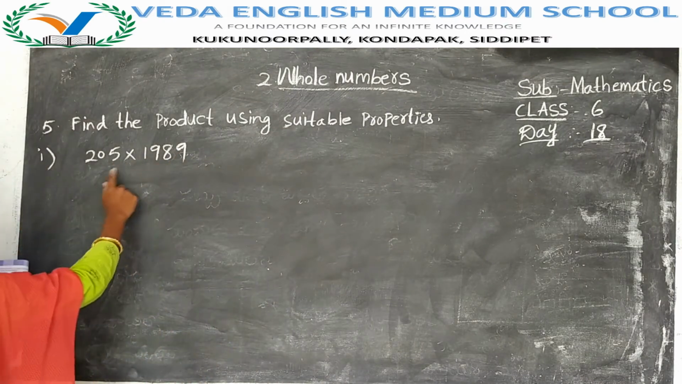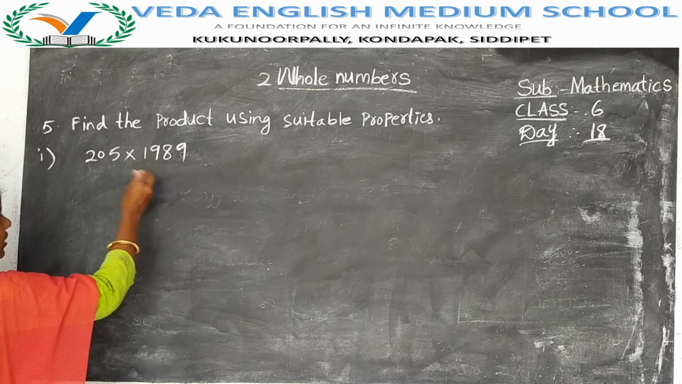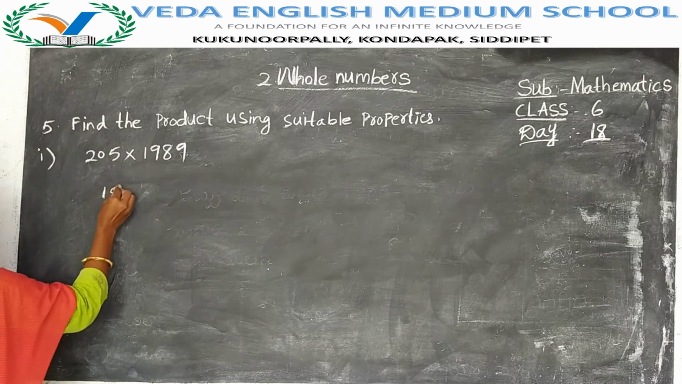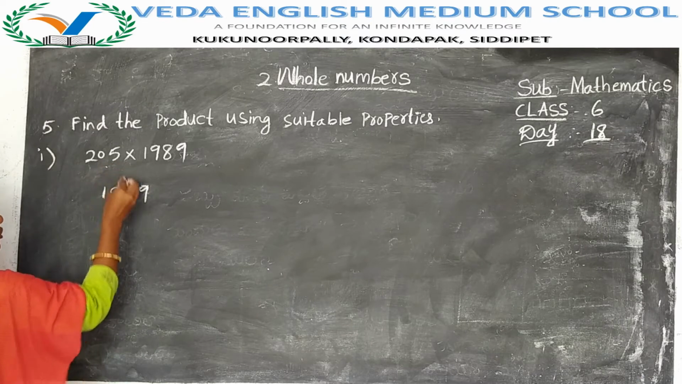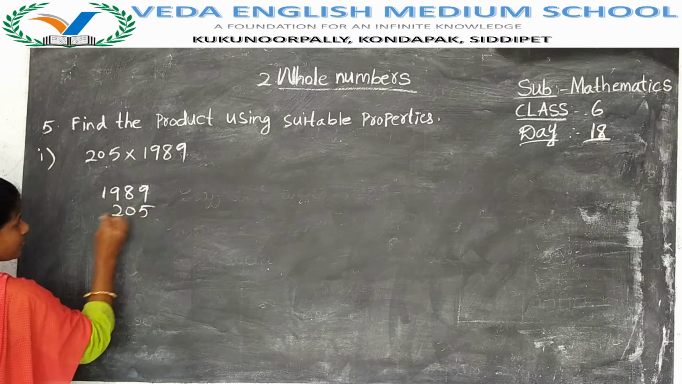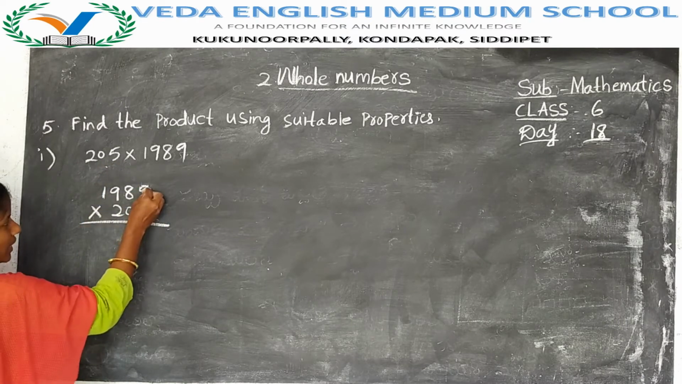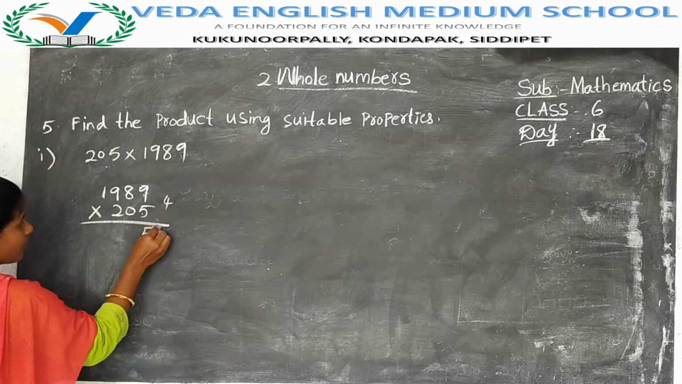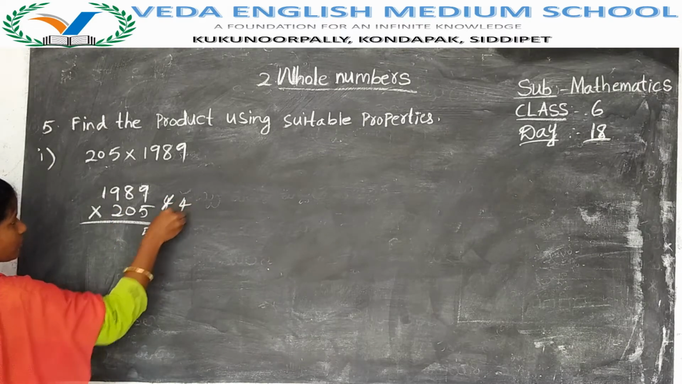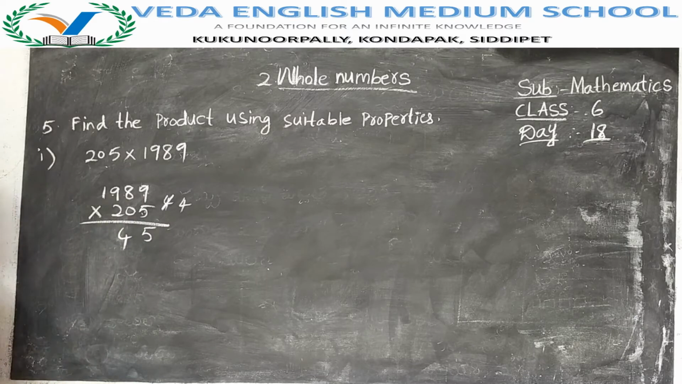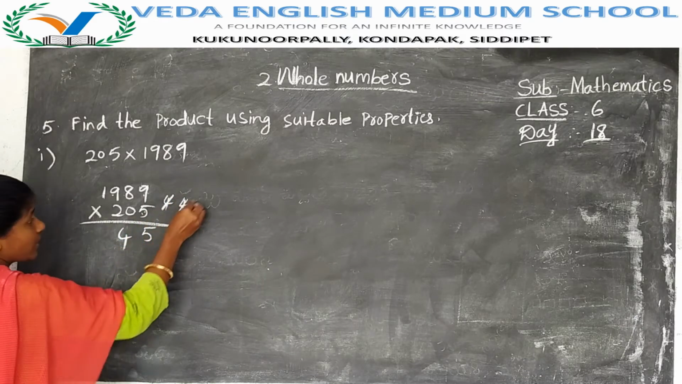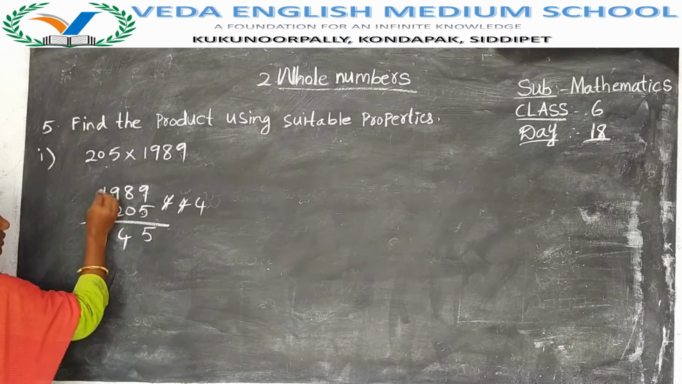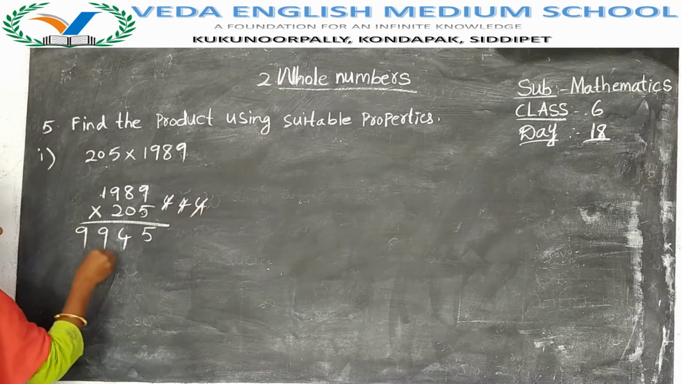First question is 205 into 1989. We have to multiply these two. 1989 into 205. You know multiplications already. Now multiply. 5 nines are 45. 5 eights are 40. 40 plus 4, 44. 5 nines are 45. 45 plus 4, 49. 5 ones are 5. 5 plus 4, 9.